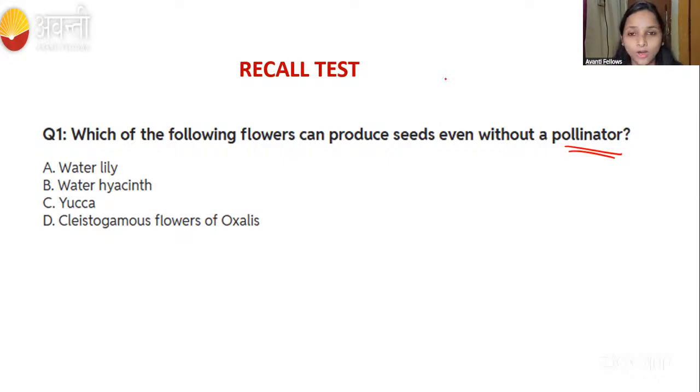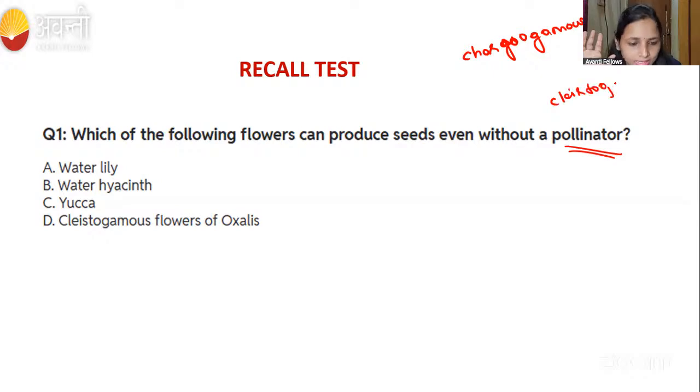In a chasmogamous flower, self-pollination will also happen, and there will be chances of cross-pollination, right? Cross-pollination and self-pollination.